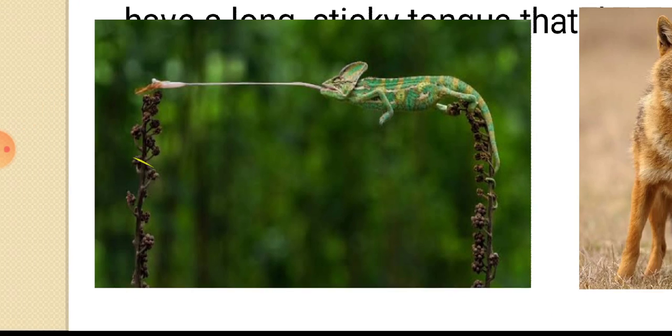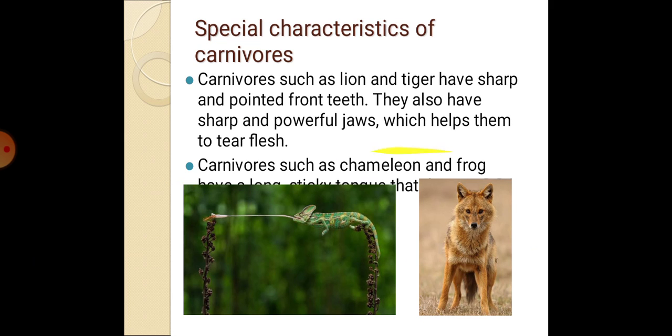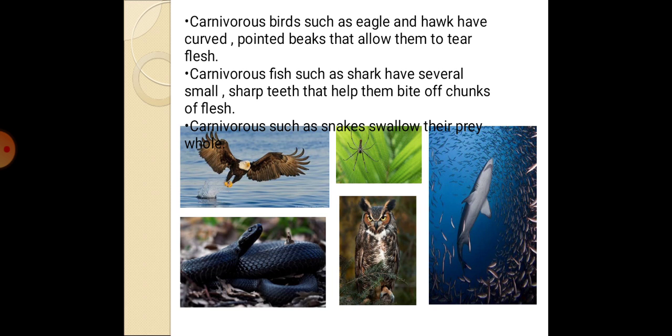The next one is carnivore fish. Carnivore fish such as shark and whale have very sharp teeth and can bite a chunk of flesh. They can eat other fishes, and even a shark can bite us if you go to the place where the shark lives.